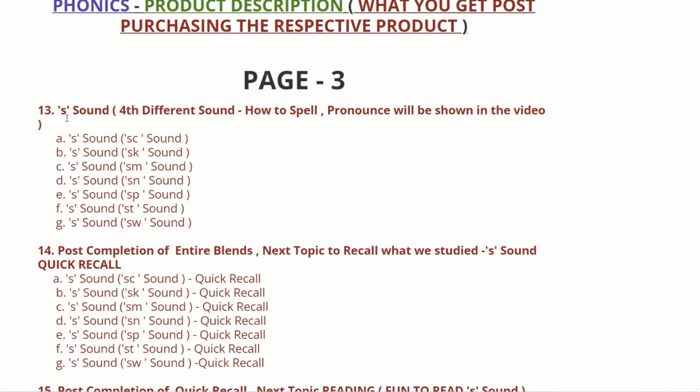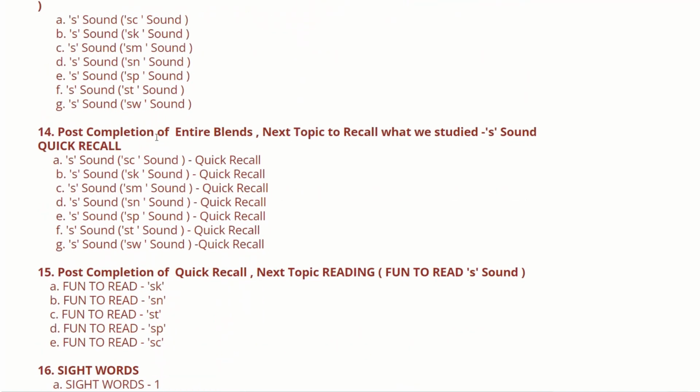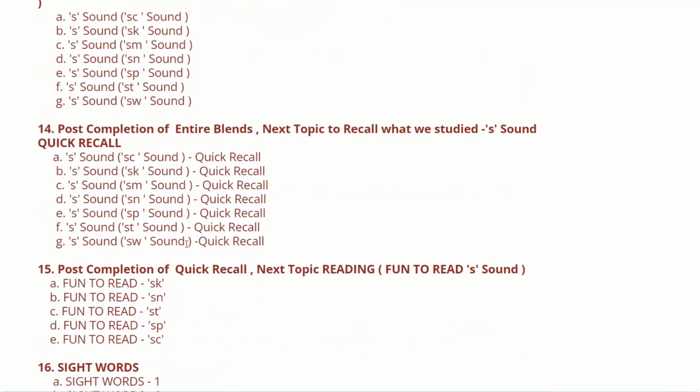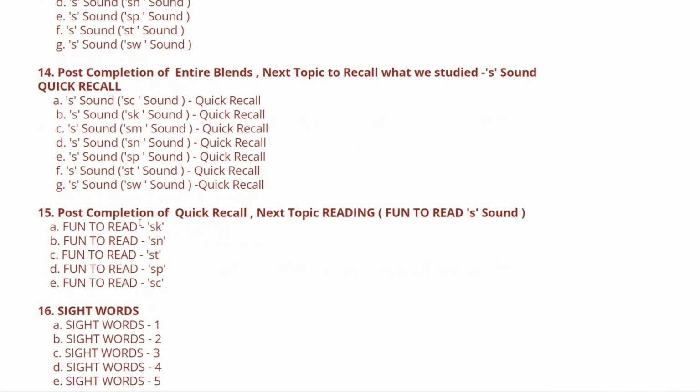So the next sound is the 4th different sound. They are also having different sounds here, wherein the team has explained entirely what is sk, sm, sn, sp, st and sw. What are the sounds? What are the sound words too? They have explained you, and the quick recall. After completion of the above, you will be having the reading.